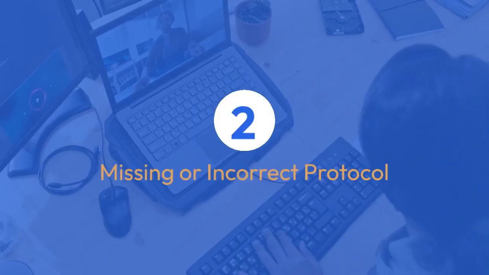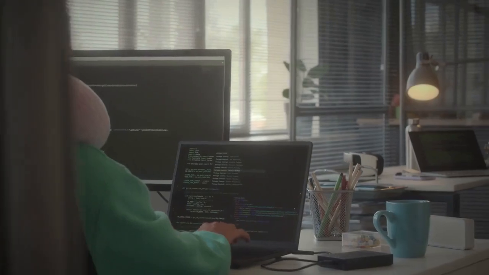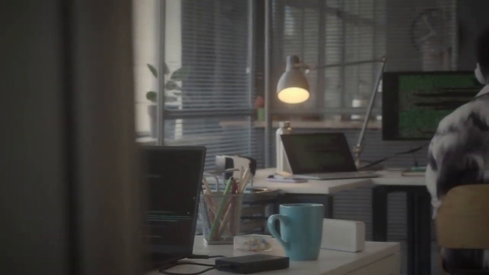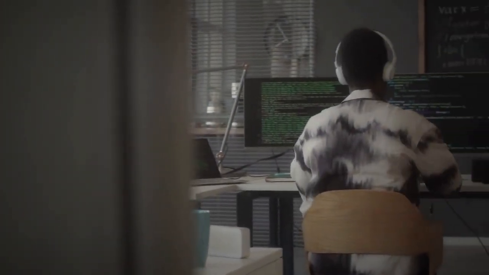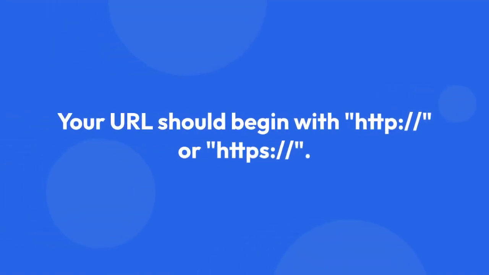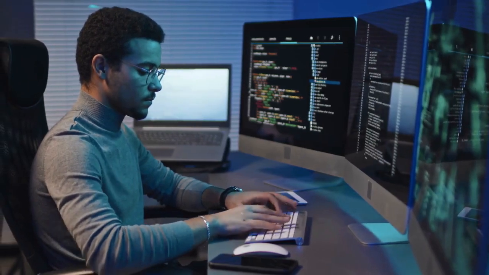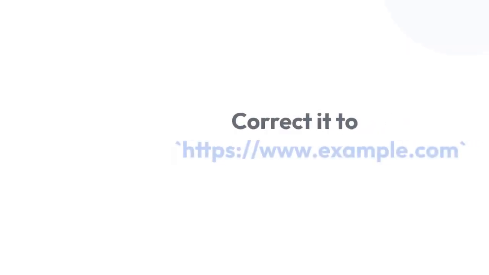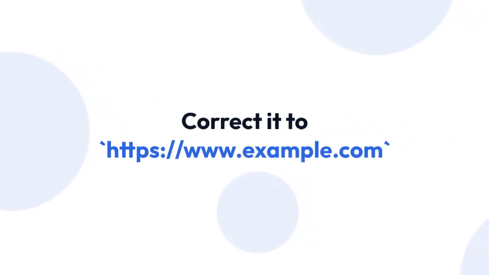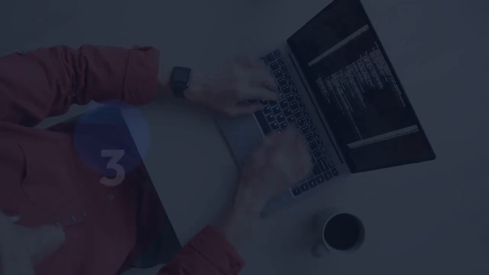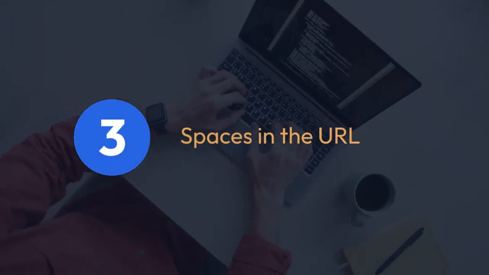2. Missing or incorrect protocol. Curl needs to know the protocol, HTTP or HTTPS. Make sure your URL begins with http:// or https://. Forgetting this is a common mistake. If your URL is just www.example.com, curl won't know how to access it. Correct it to https://www.example.com.